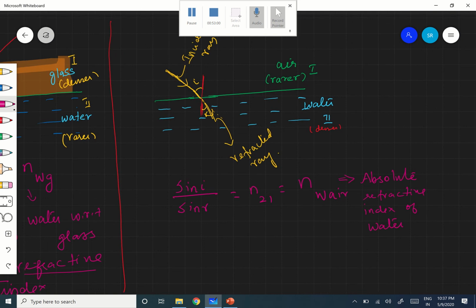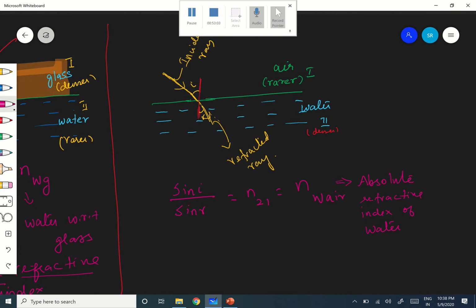But now if the first medium is air medium, then the refractive index of the second medium with respect to the first medium is nothing but the refractive index of water with respect to air, and that is what is called absolute refractive index of water. Therefore, in this case, I can write sin I by sin R is nothing but NW. That is enough. I can stop with NW. If I stop with NW, it says that the first medium is air. But in the previous case I cannot stop because it is some other medium, glass.